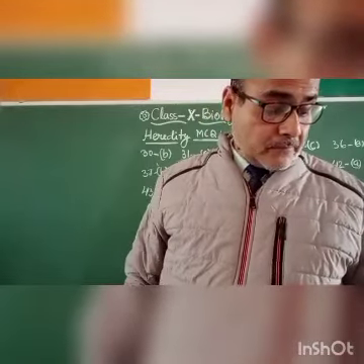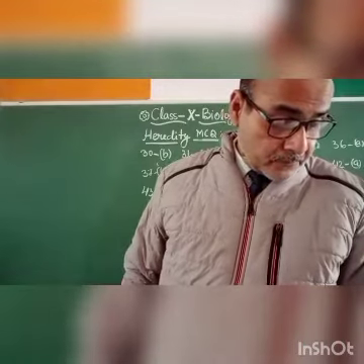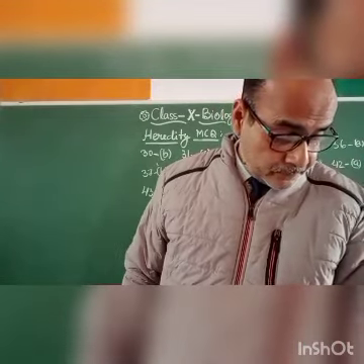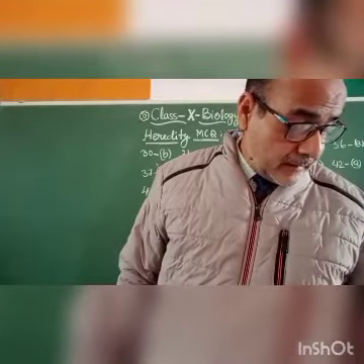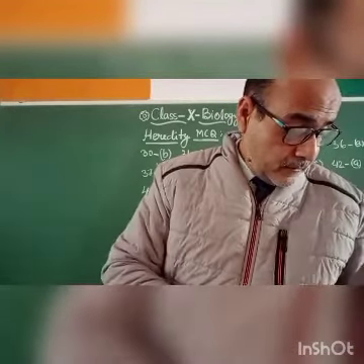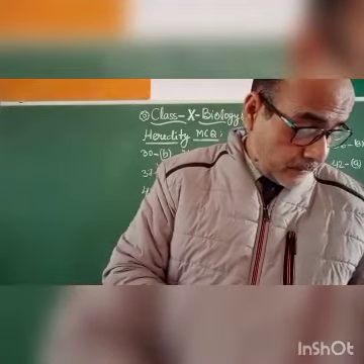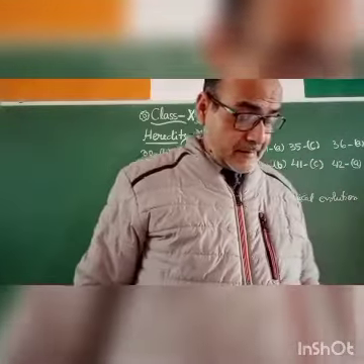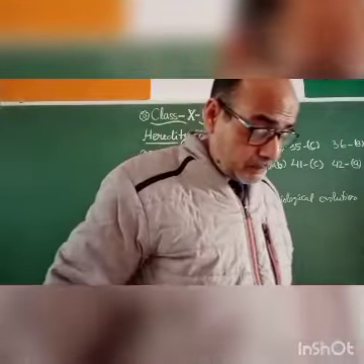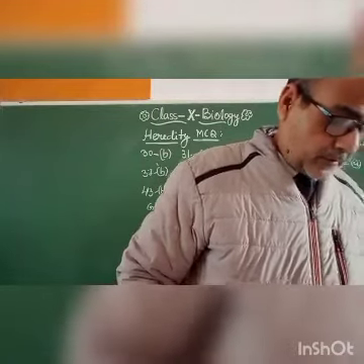Dear students, come to some other MCQ questions from your book itself, from question number 20. Exchange of genetic material takes place in sexual reproduction.